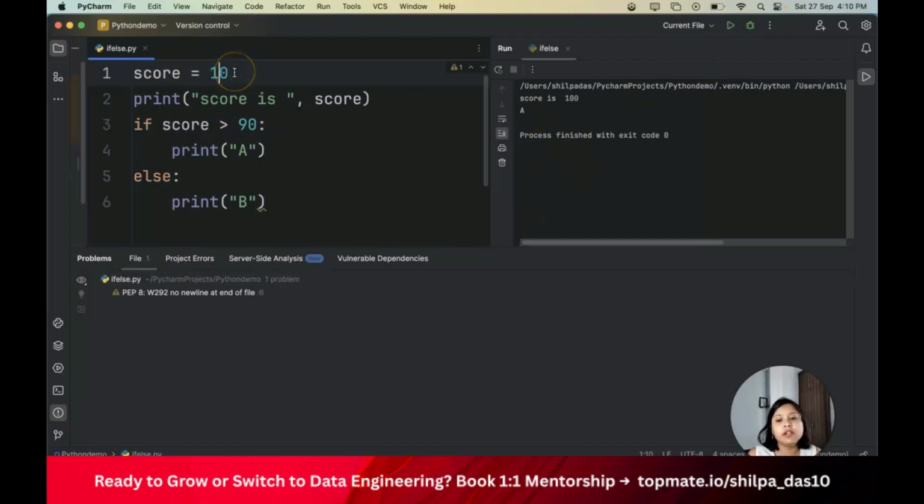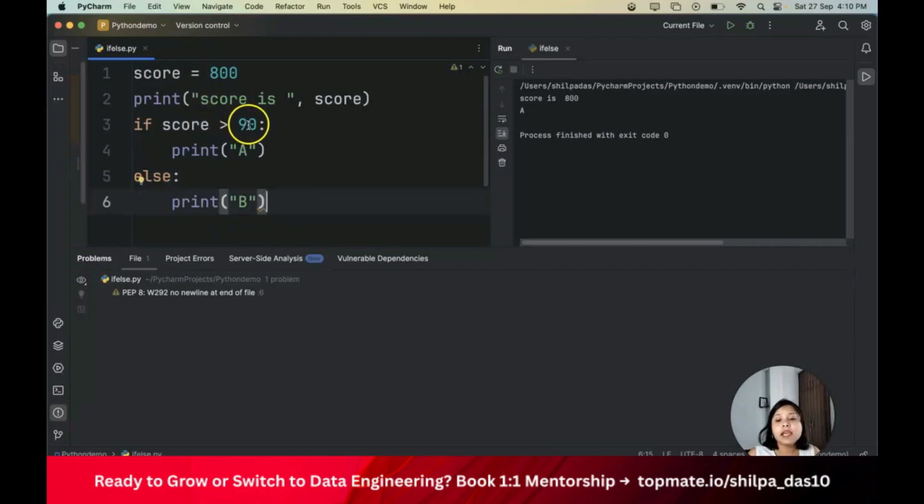Now let's say I will go ahead and do 80. Okay, so the score is not greater than 90, so it will come to this particular piece of code, that is the else statement. So this condition is not true. It will skip this and will come to the else. And once it comes to the else, then it's going to print B. It means it will check all the conditions which are before the else, and if that's not true, it's going to the else statement, that is print B, right?